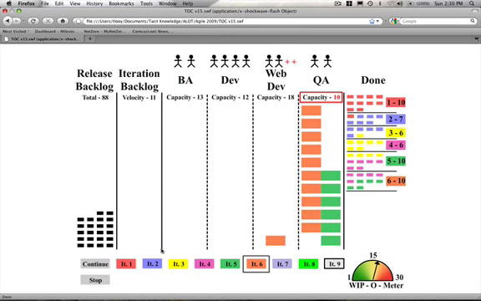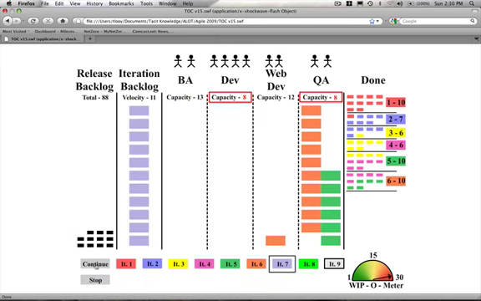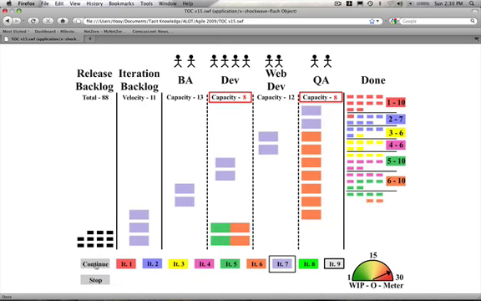Now there's several things that could be done at this point, but again, we're not going to try to deal with this other than let it play itself out to see what the long-term consequences are. So as we're playing iteration 7, I want you to watch what happens to some of the story cards in QA. We've stopped this iteration halfway through, and notice that 4 story cards actually went backwards on our workflow. Those story cards that we had in QA had some defects in them, and so we had to put them back onto the developers to get those defects fixed.